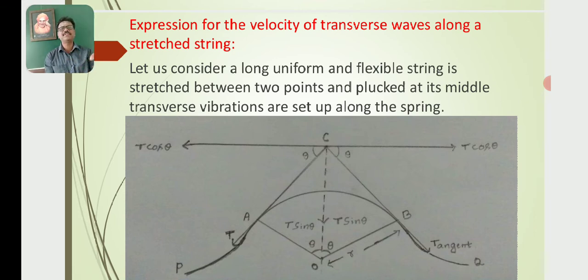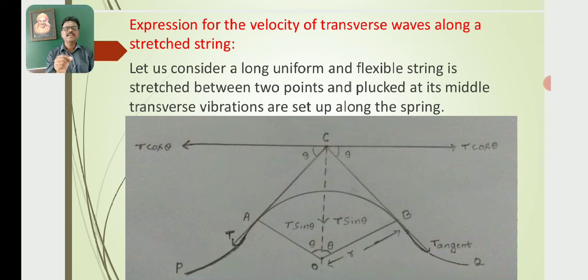Such a wave propagates in the form of a sinusoidal wave. The transverse waves along a stretched string are nothing but simple harmonic waves. Then let us consider a part of that transverse wave, where PQ indicates, say, a crest. It is a part of the transverse wave.